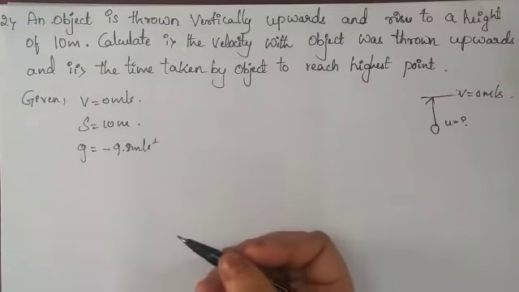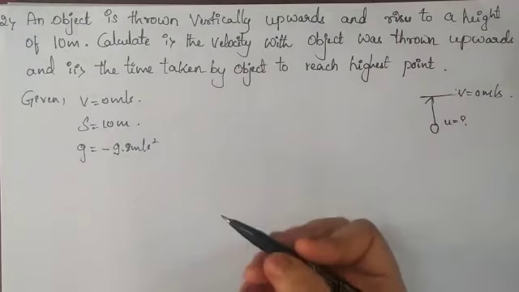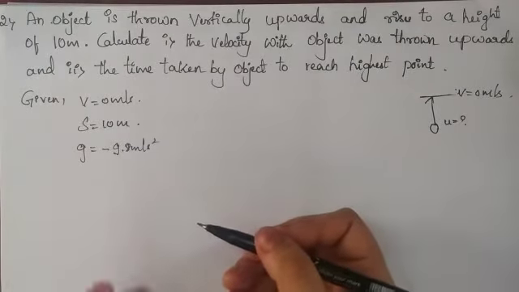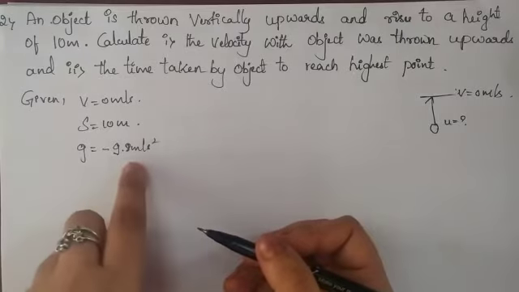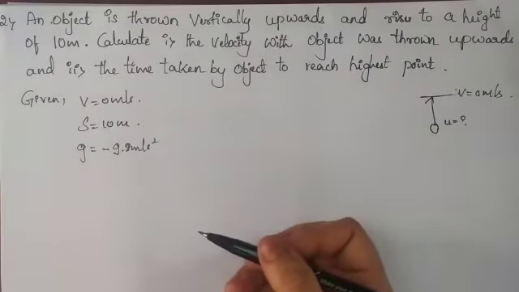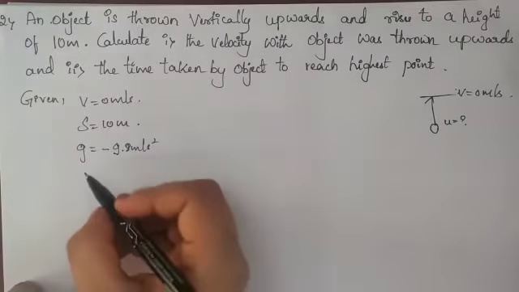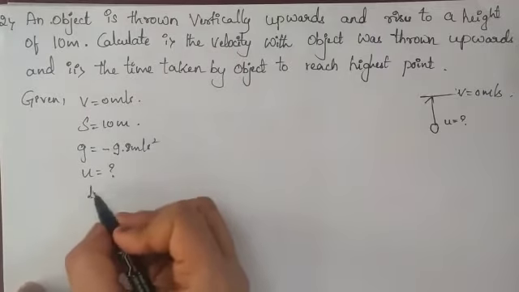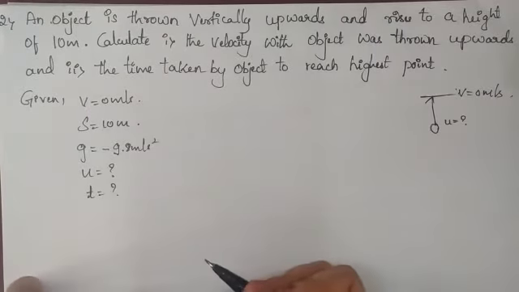Here they have not given us G to take as 10 meter per second square. So in that case you should not take it as 10 meter per second square, as the value we know is G is minus 9.8 meter per second square. So next we have to find out the U value, isn't it? And also the time T, you have to find it out.